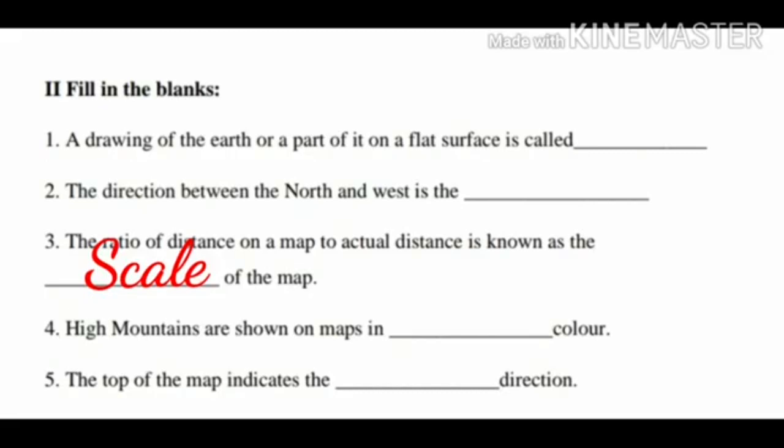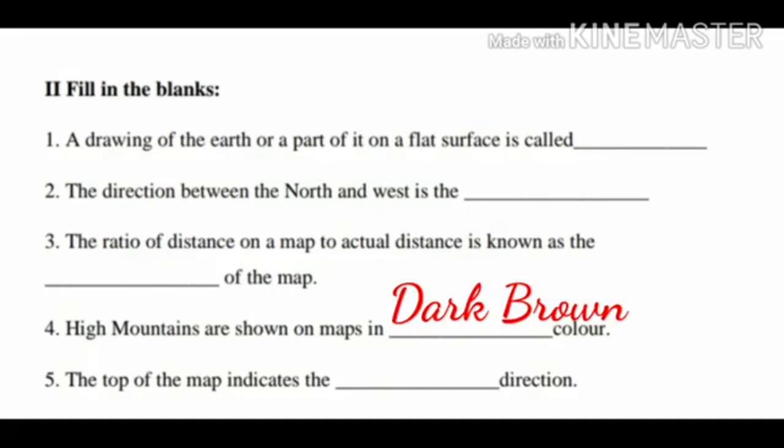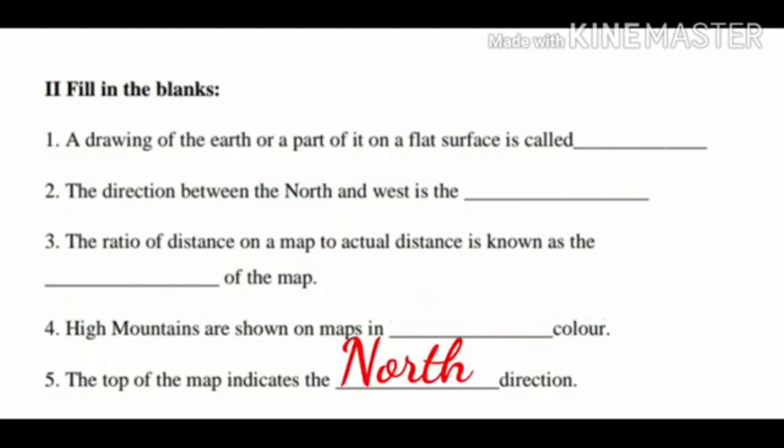Fourth question, high mountains are shown on maps in dash colors. Children, high mountains are shown on maps in dash colors. Yes, the answer is dark brown. Children, high mountains are shown on maps in dark brown color. Children, fifth question, the top of the map indicates the dash direction. Yes, the answer is north direction. The top of the map indicates the north direction.